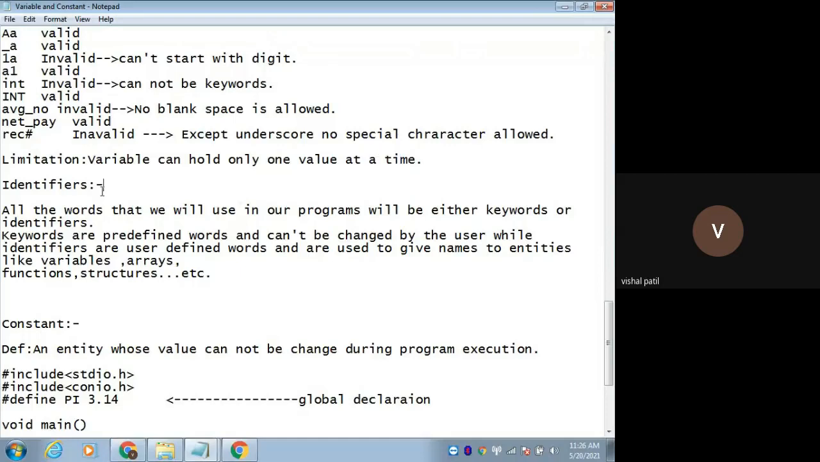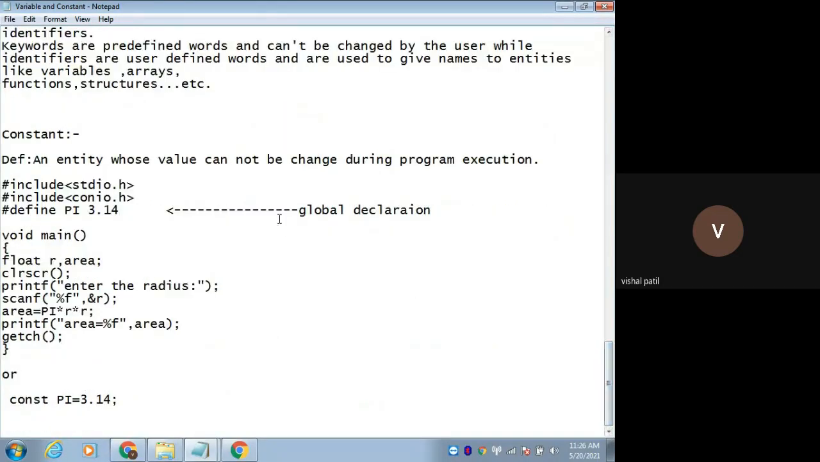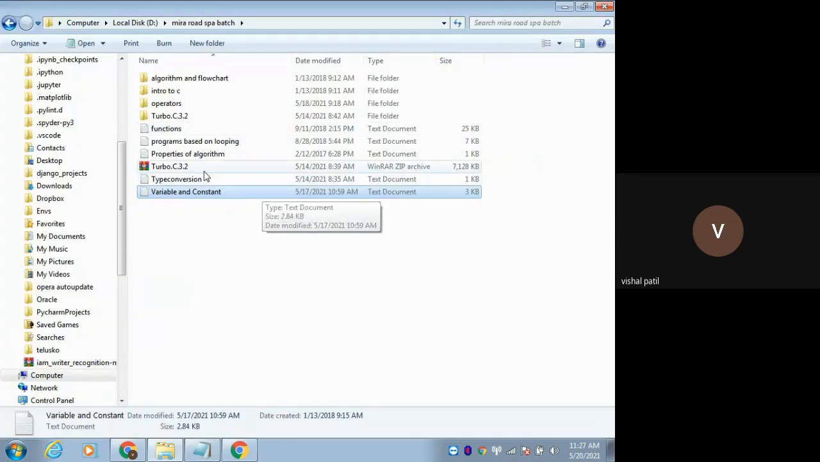Then the identifiers. Then we discussed the constant and how to declare a constant. Either you can use it like this or you can write it like this. Both are valid declarations for a constant. A constant is an entity whose value is not going to change throughout the program execution. That is nothing but our constant. All these things we discussed in the last session.